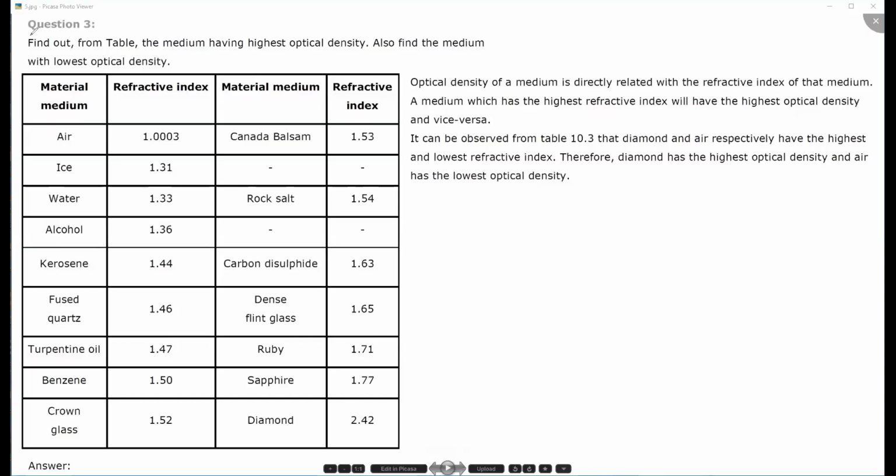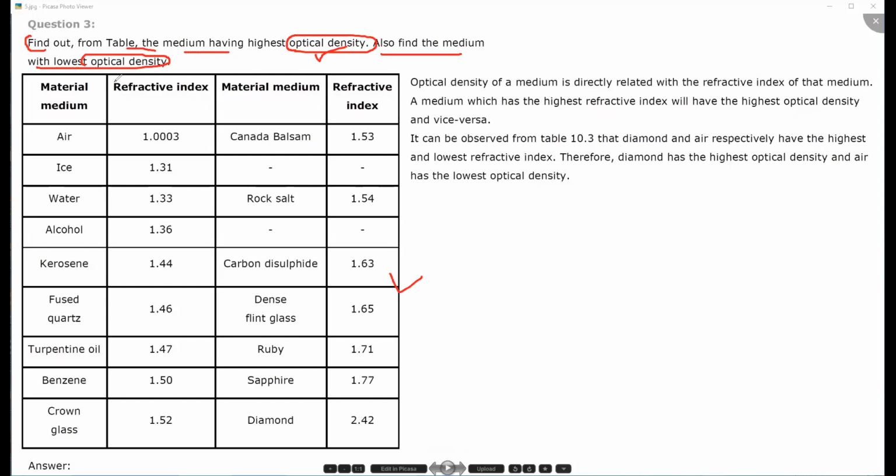So here in question number 3, they are asking to find out from the given table, which is given in the book already, and I have just taken this table from the book only, which medium has the highest optical density and which medium has the lowest optical density. From the table, which one has the highest optical density and lowest optical density.